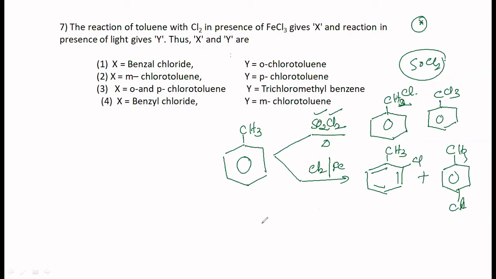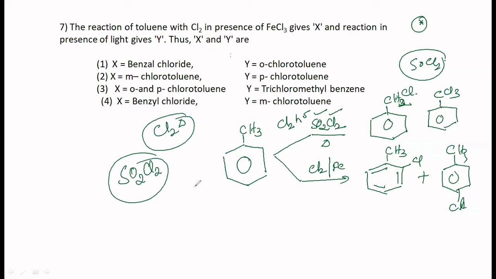You should be able to identify the reagents. If they give you Cl2, h nu, you will be able to identify. It is true for Cl2, delta also. This will also bring about free radical substitution. Sulfuryl chloride is a very good reagent for free radical substitution, because this bond can be broken homolytically very well. So X is ortho and para chlorotoluene, Y is trichloromethyl benzene. That's correct. Option 3 is correct.